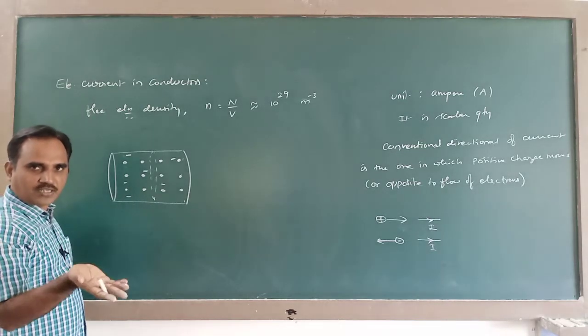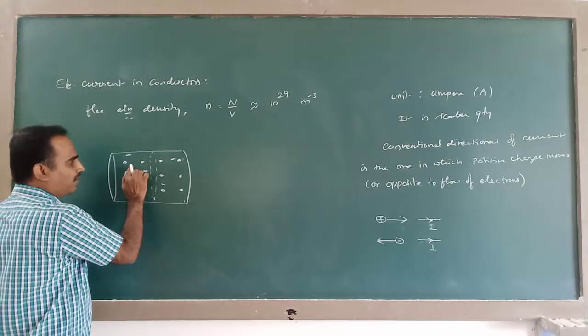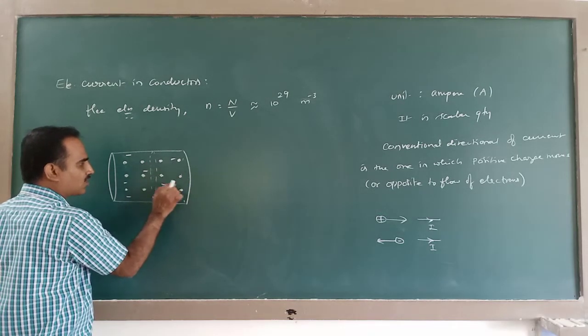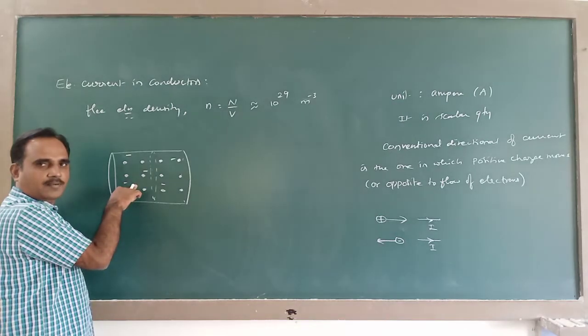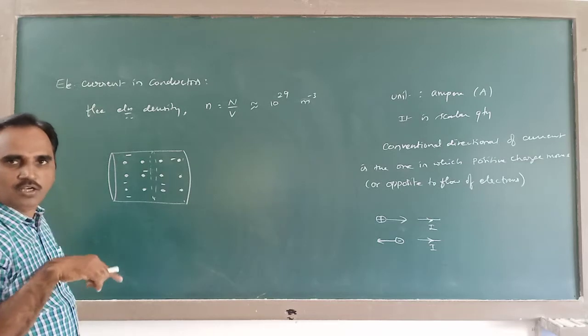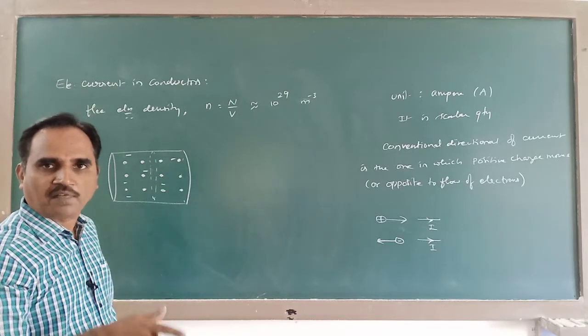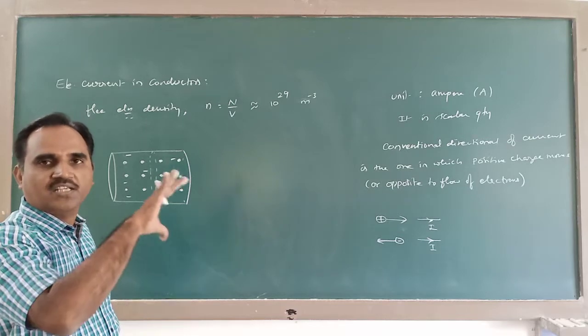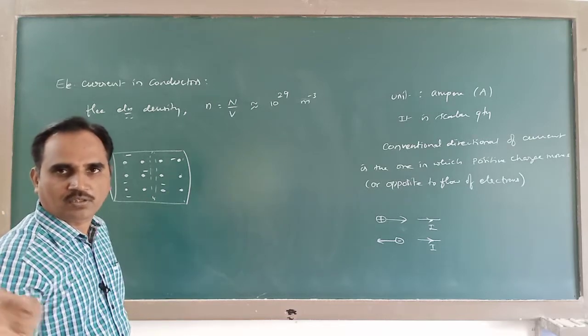So at any instant, the number of electrons crossing this cross section will be equal and opposite to the electrons crossing the other direction. So at room temperature, though there is a flow of electrons, there is no net flow of electrons across any cross section, and hence there will be no current.